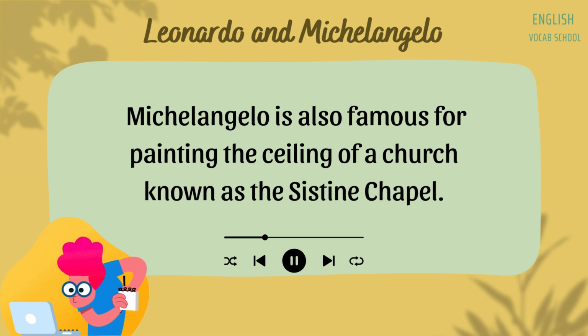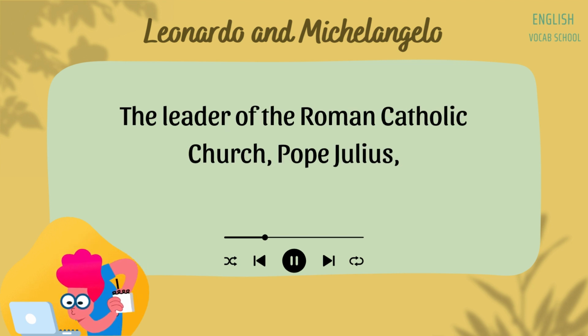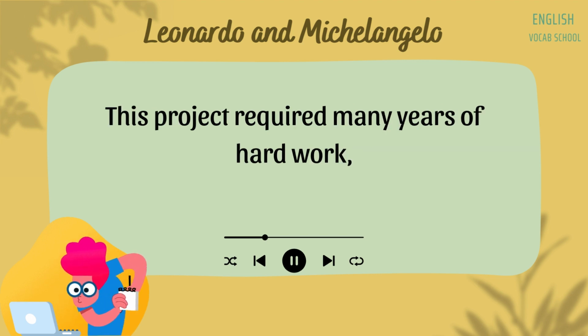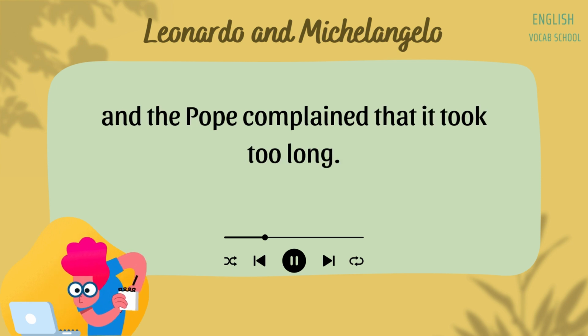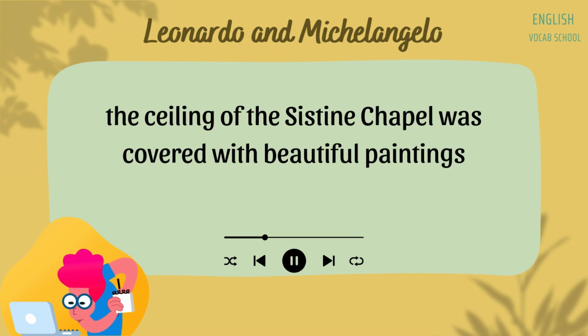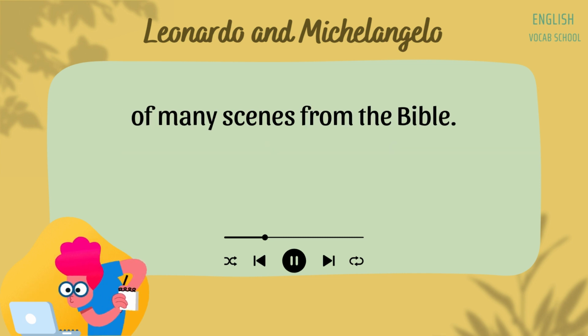Michelangelo is also famous for painting the ceiling of a church known as the Sistine Chapel. The leader of the Roman Catholic Church, Pope Julius, asked Michelangelo to paint the ceiling of this new church. This project required many years of hard work, and the Pope complained that it took too long. However, when the work was finished, the ceiling of the Sistine Chapel was covered with beautiful paintings of many scenes from the Bible.